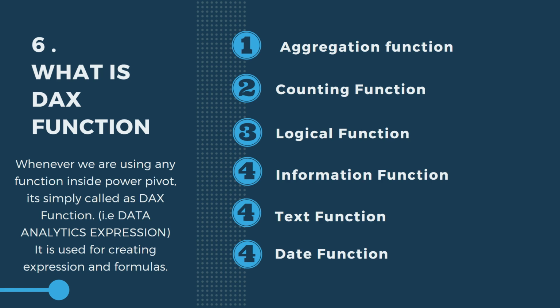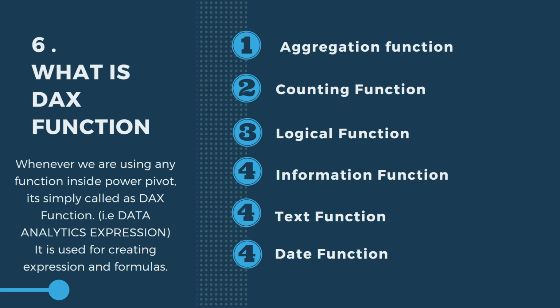DAX is basically used to create expressions and formulas in Power BI. Okay, and we have subdivided the DAX functions into 6 different categories, and those are aggregation function, counting function, logical function, information function, text function, and date function.